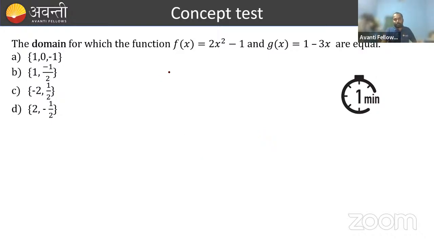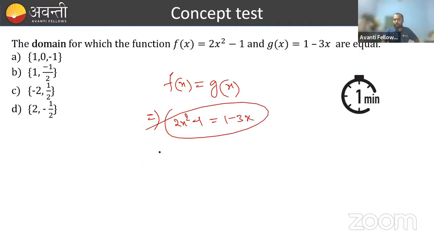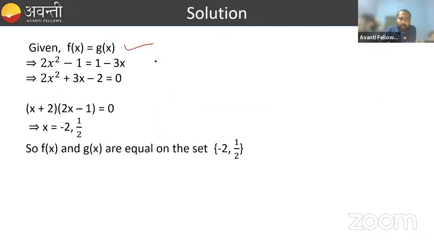Simple, yaar. Okay, just do it this way: f of x is equal to g of x. That means both the functions are equal. So 2x square minus 1 is equal to 1 minus 3x. Just simplify this equation and you will get the set of values of x. See, this is the solution. By equating both sides, we get x equal to minus 2 and 1 by 2. These are the only two values for which both the functions are equal.